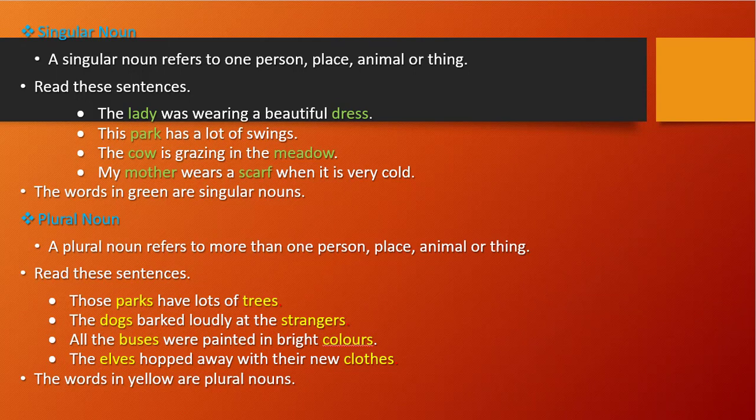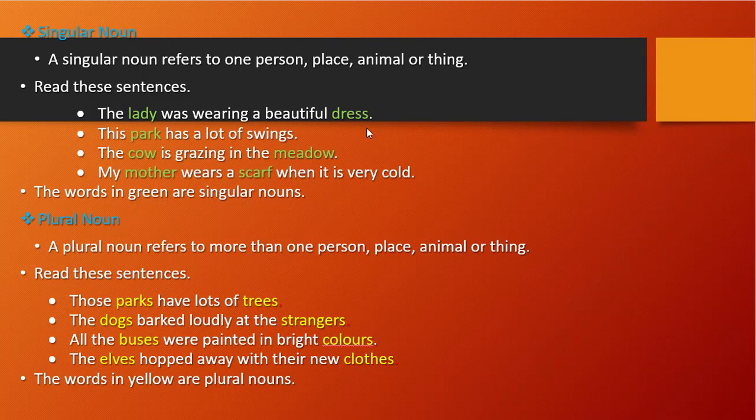That is the main thing. And a plural noun refers to more than one person, place, animal, or thing. Then we will use a plural noun. Right? Yes, correct.